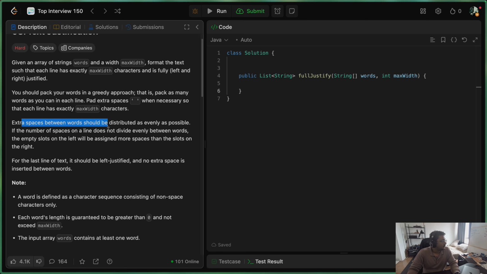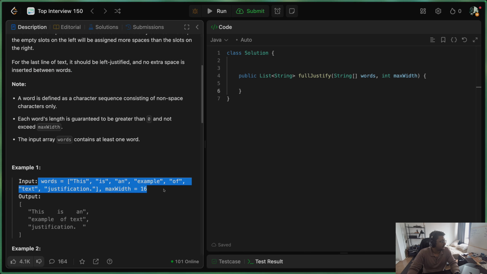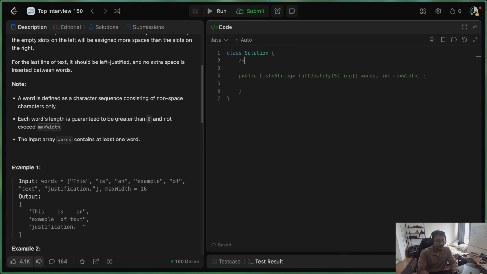Each space between words should be distributed as evenly as possible. If the number of spaces on a line does not divide equally, then the empty slots on the left will be assigned more spaces than the empty slots on the right. And for the last line, it should be left justified and no extra spaces inserted between words. So given this problem, let's try to work on this and then come up with an approach.